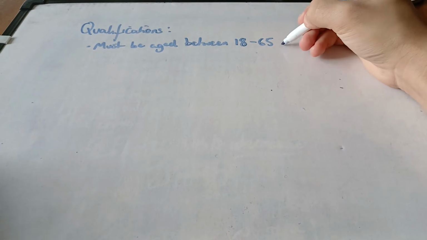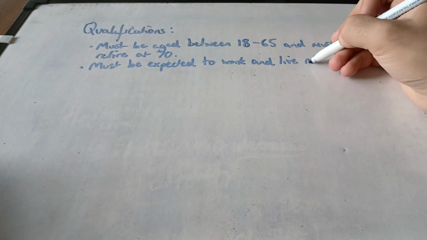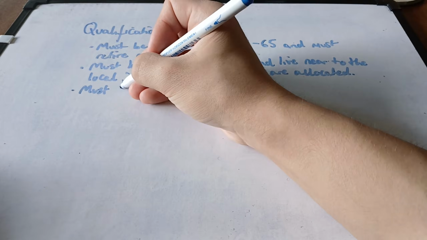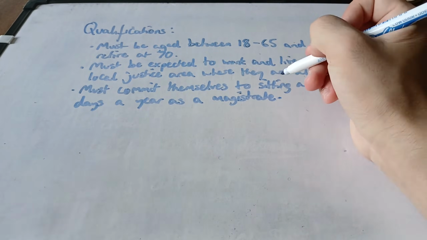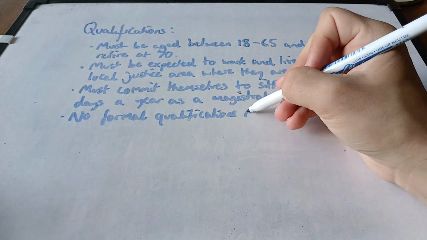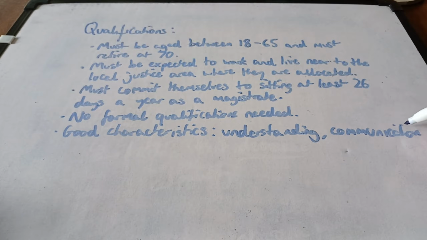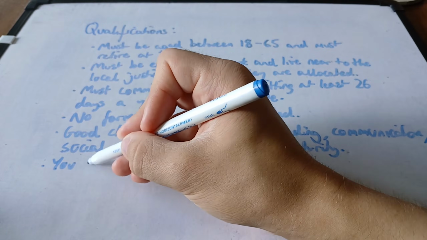They must be aged between 18 to 65 and must retire at age 70. They must be expected to work or live within or near to the local justice area where they're allocated. They must be prepared to commit themselves to sitting at least 26 days every year. No formal qualifications are needed. They must have good characteristics such as understanding, communication, good awareness, maturity, sound judgment and reliability.